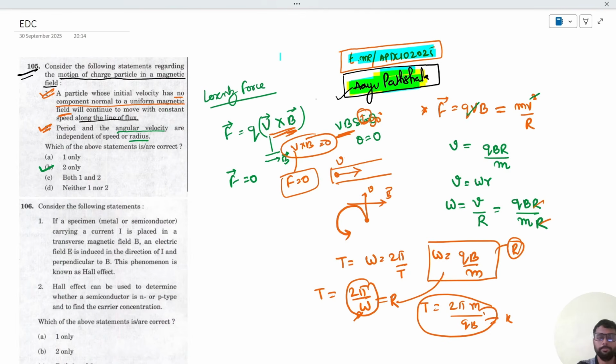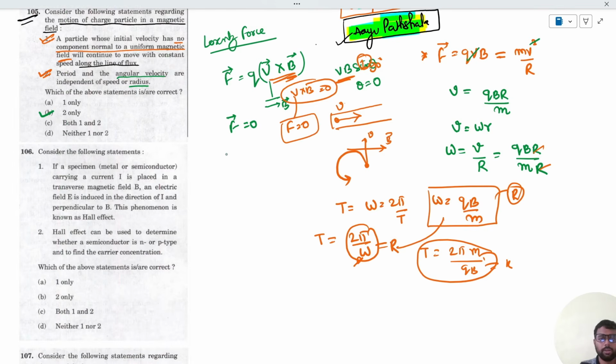Also remember that if the velocity has both components, the horizontal as well as the vertical component, then in that case the path would be a helix. That is, the particle will try to go in a straight path, but the force will be acting on it perpendicularly.